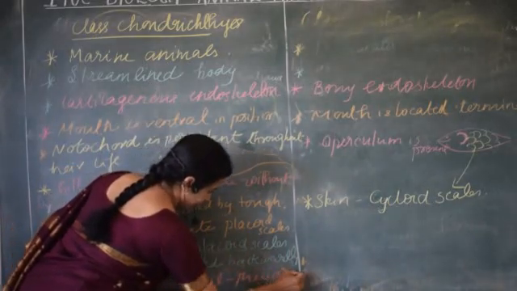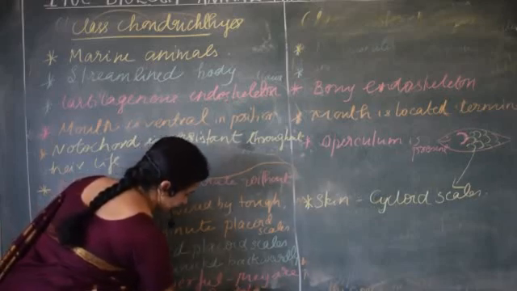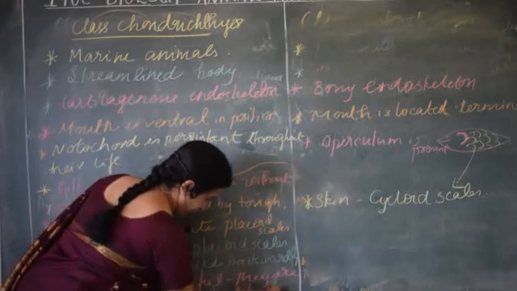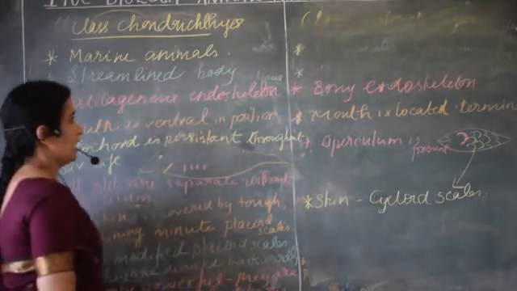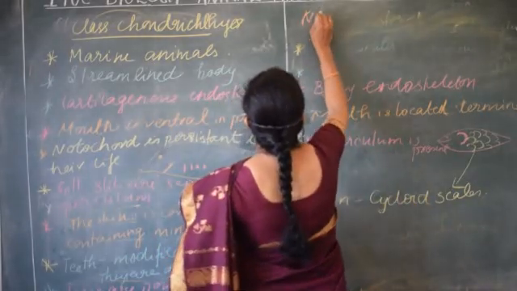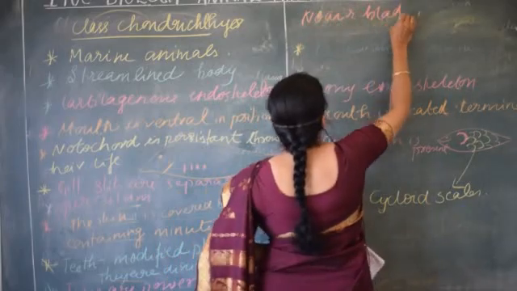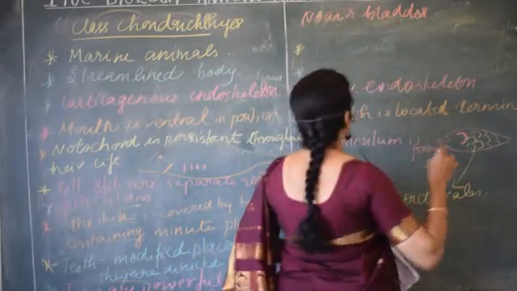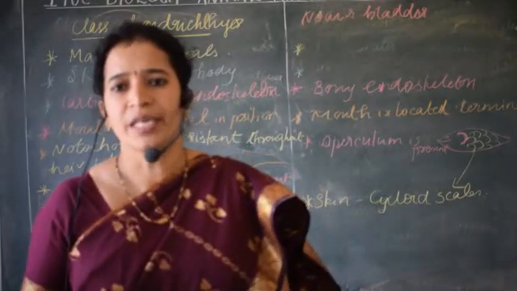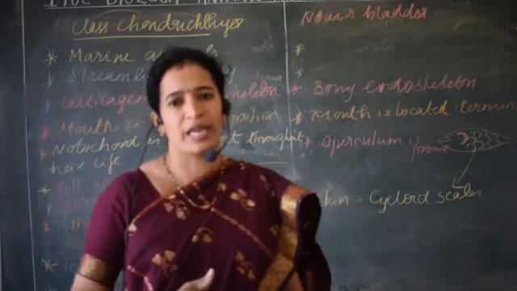Predaceous means they predate on other small aquatic animals, maybe small fishes. Then there is no air bladder in chondrichthyes. Since they do not possess an air bladder, they have to swim continuously and spend more energy for their swimming.